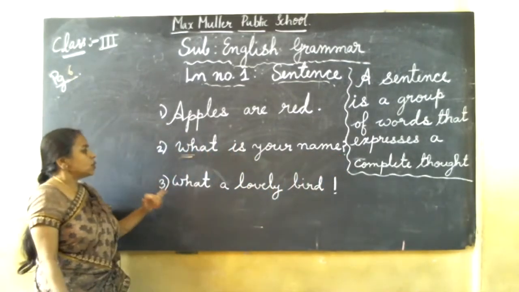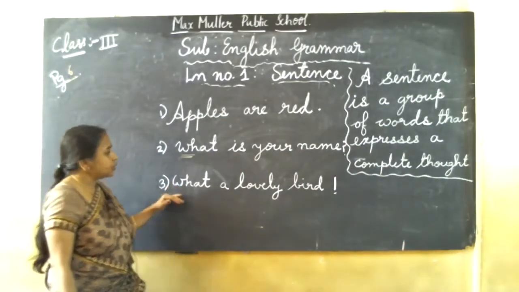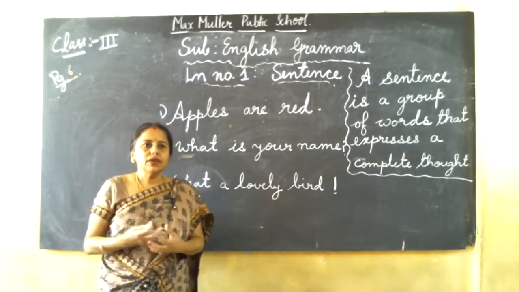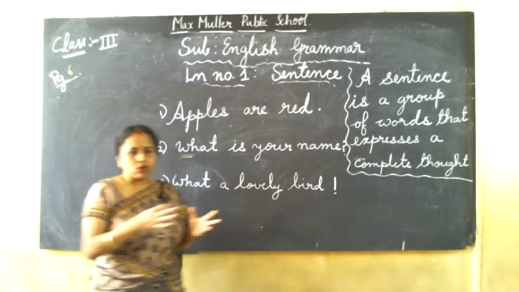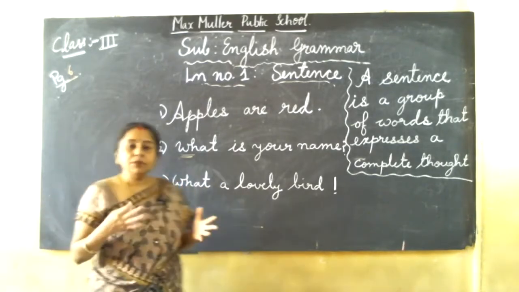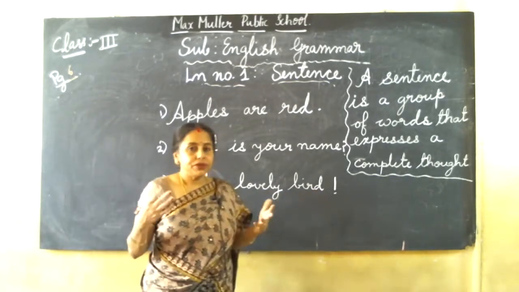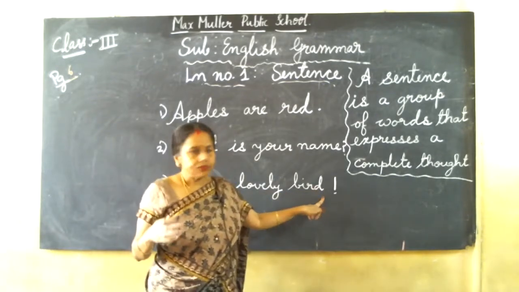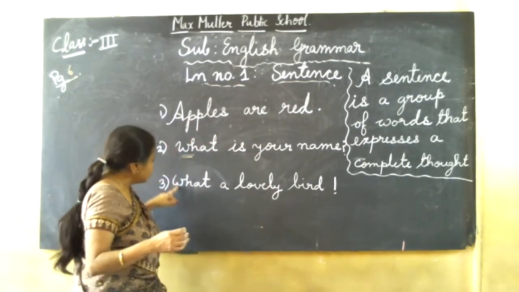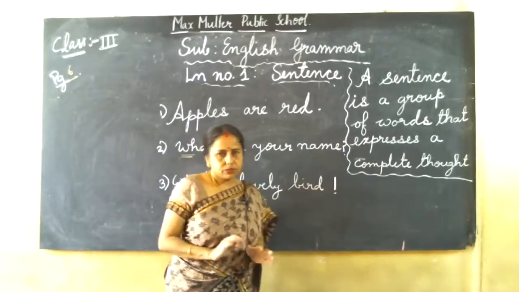The third type is there: what a lovely bird. See here, this is not a question, although it starts with WH. Suddenly we see something very beautiful or we become very surprised. Suddenly we see a peacock, so beautiful. What will be our expression? We say, what a lovely bird. So this is not a question, but this is called an exclamatory sentence. So 3 types of sentences are there. All these sentences will start with a capital. They will end with a full stop or question mark or exclamation. So this much you understood.